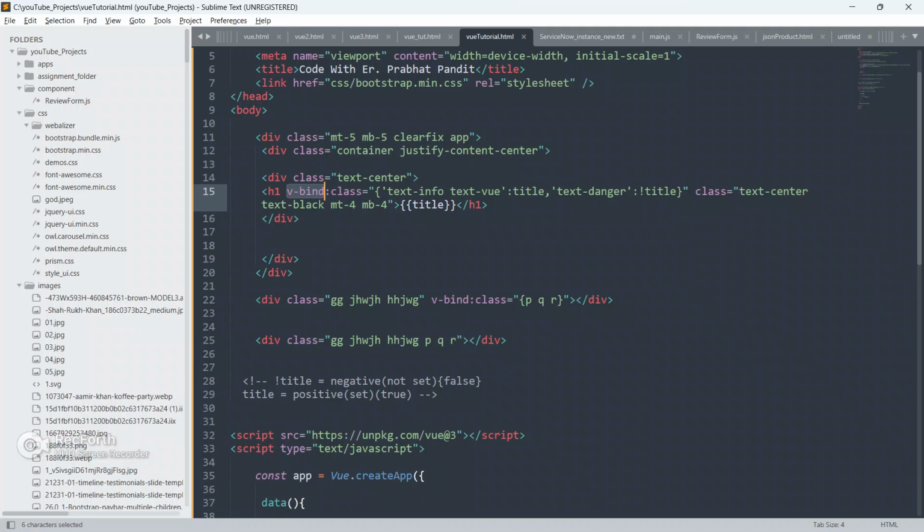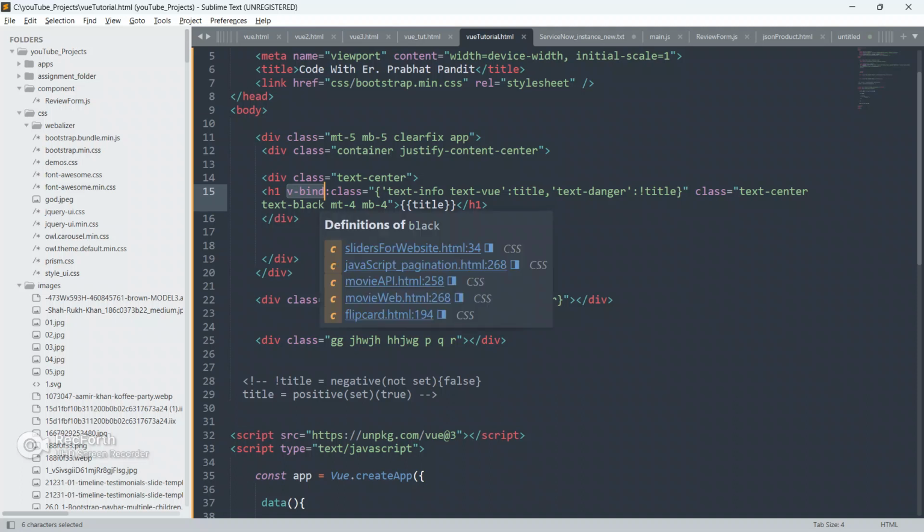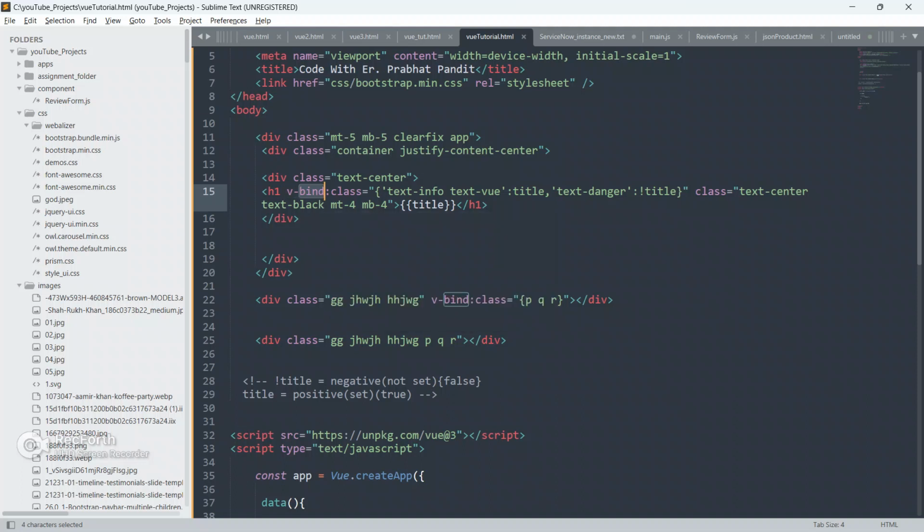We have bound our attribute. vbind is known as the attribute binder, guys. We will use a lot of vbind in this tutorial, so just pay attention. vbind is used to bind attributes inside the HTML element. So using vbind I am binding dynamic classes here, text info and text view, if title is set. If title is not set, then we will apply text danger, including these classes also.